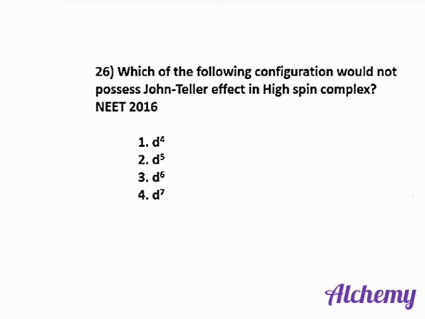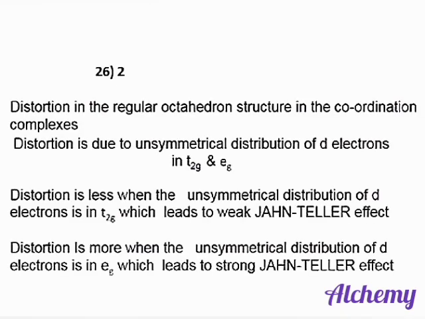Next question. Which of the following configurations would not expect the Jahn-Teller effect in high-spin complexes? The options are d4, d5, d6 and d7. The Jahn-Teller effect takes place in octahedral complexes due to unsymmetrical distribution of electrons in eg and t2g orbitals. Distortion is less in the case of unsymmetrical distribution of d electrons in t2g orbitals, whereas distortion is more in the case of unsymmetrical distribution of electrons in eg orbitals.